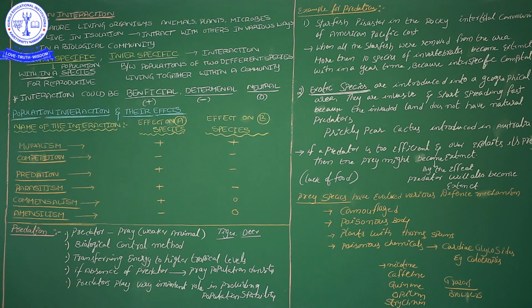Next, interspecific: the interaction between populations of two different species living together within a community. A community is formed by different species. So intra means the same species, and inter means between two different species. Within the same species, what is the reason they are interdependent? What is the reason for that interaction? Within the species, they need reproductive activities for meeting.